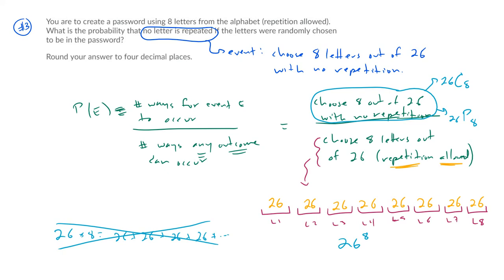Basically all I can tell you hint-wise on this one is it's a password. So think about how passwords behave, right? Like if I pick, let's say, the password MATHGOOD, is that the same password as THMAOGDO? Are those the same passwords? It's the same 8 letters. Is that the same password? So what does that tell you about the order? All right, so this should give you a clue on how to figure out your numerator, and then take your numerator, divide it by your denominator, and you'll be done, right? Fun, fun, fun, right? And you'll be done.